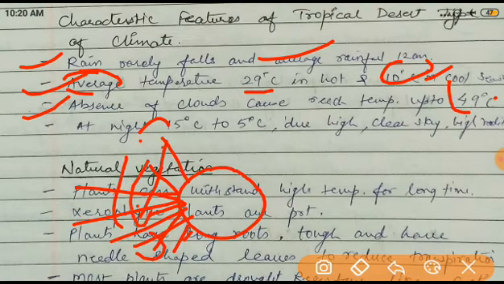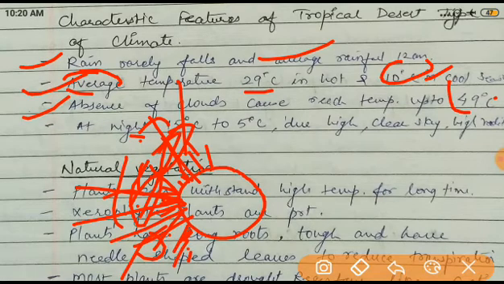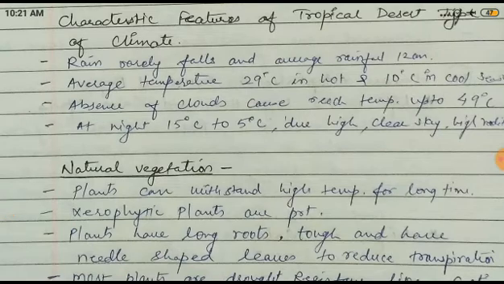If there is a cloud, this energy or hotness can stay here, but if there is no cloud it goes out into the atmosphere and space. So with the absence of cloud cover, the temperature is near about 49 degrees Celsius.